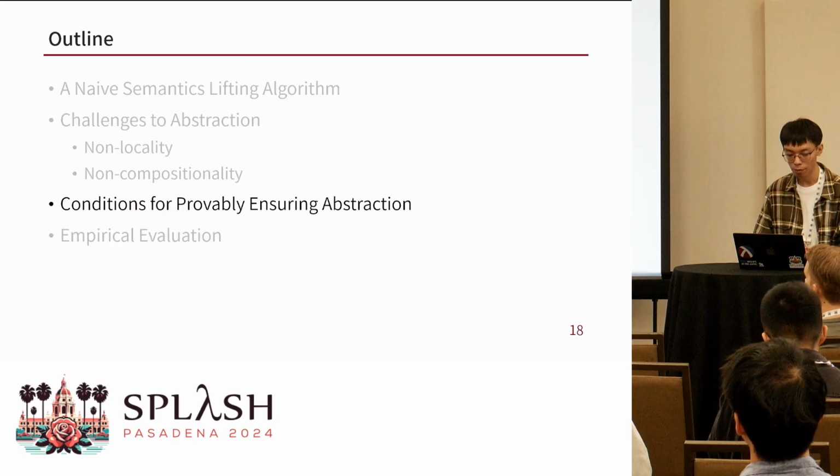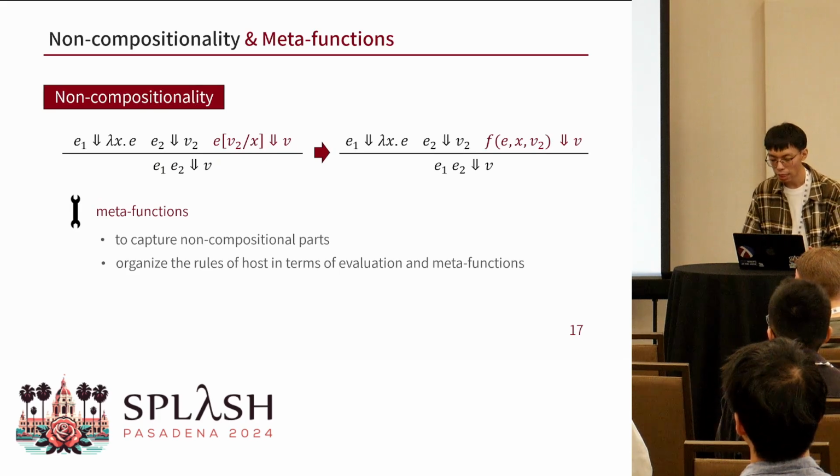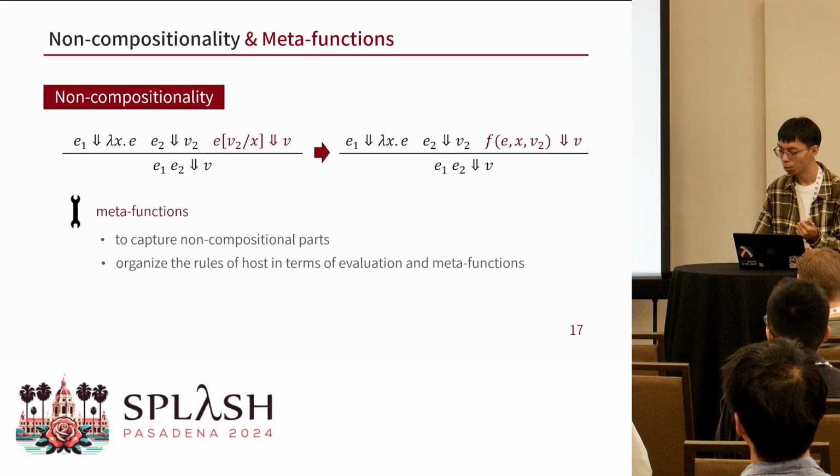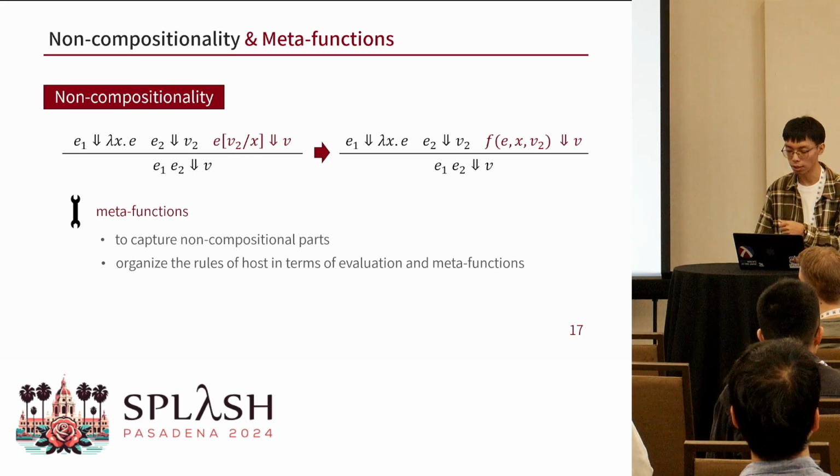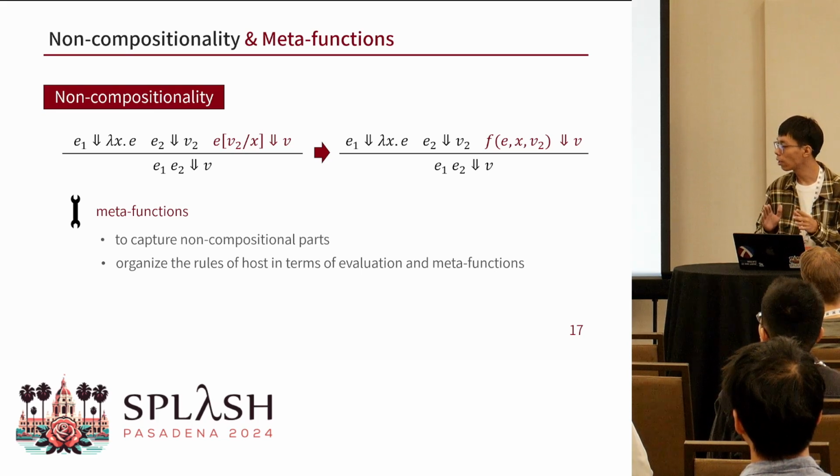And then, we reorganize the rules of the host language in terms of evaluation and these meta-functions. We will propose the conditions of meta-functions that say, if these meta-functions have certain properties, the overall abstraction property can be guaranteed.